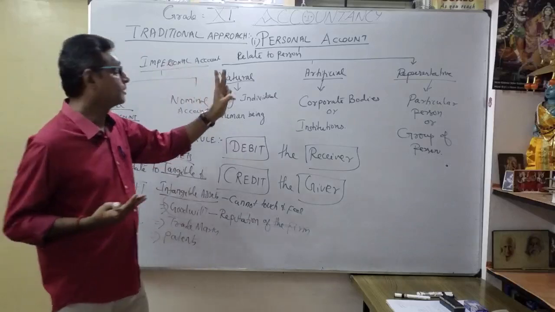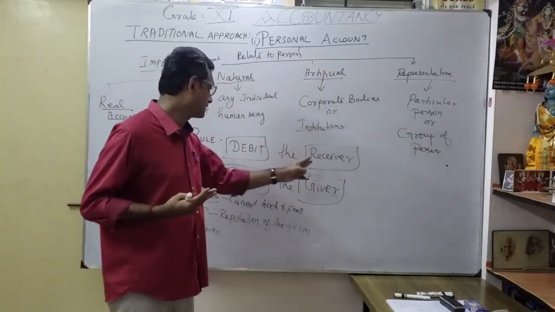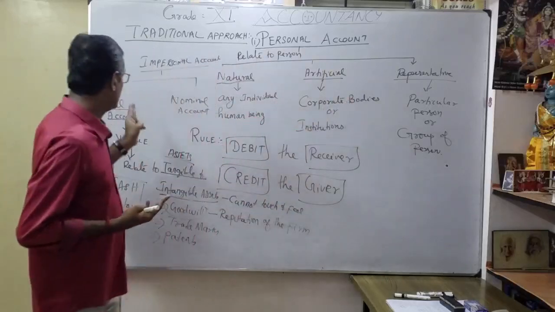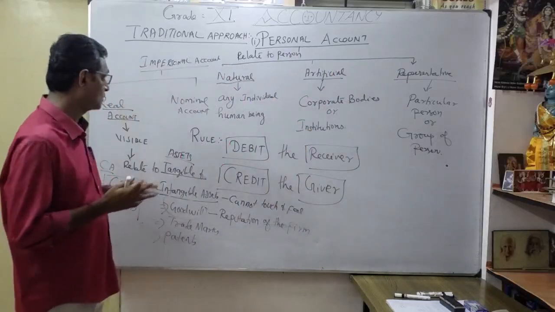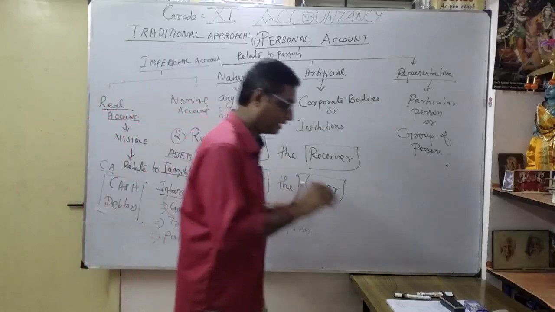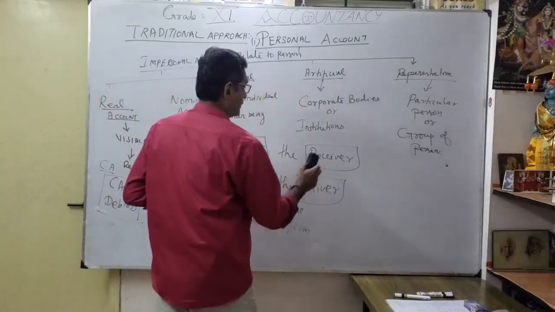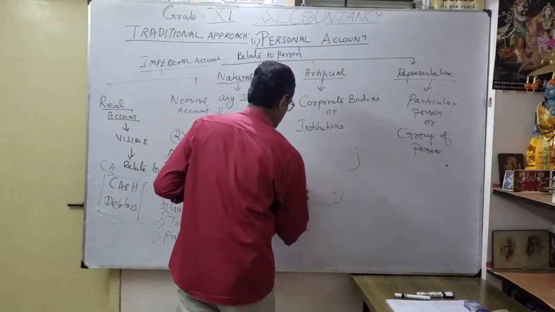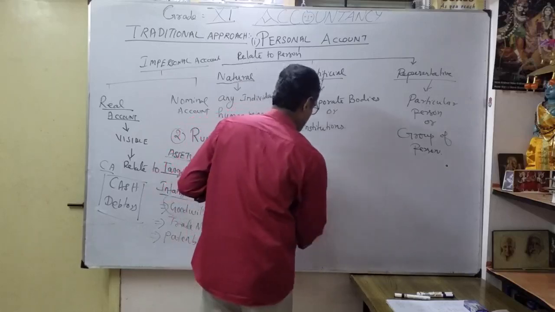Two things discussed. What's the personal account rule? Debit the receiver, credit the giver. Now I am going to discuss the real account. Rule number 2, this is for the real account. What is the real account rule?